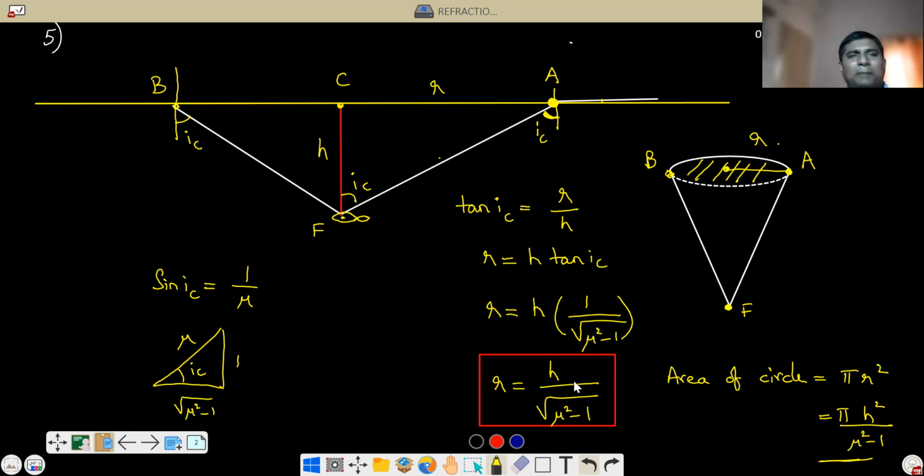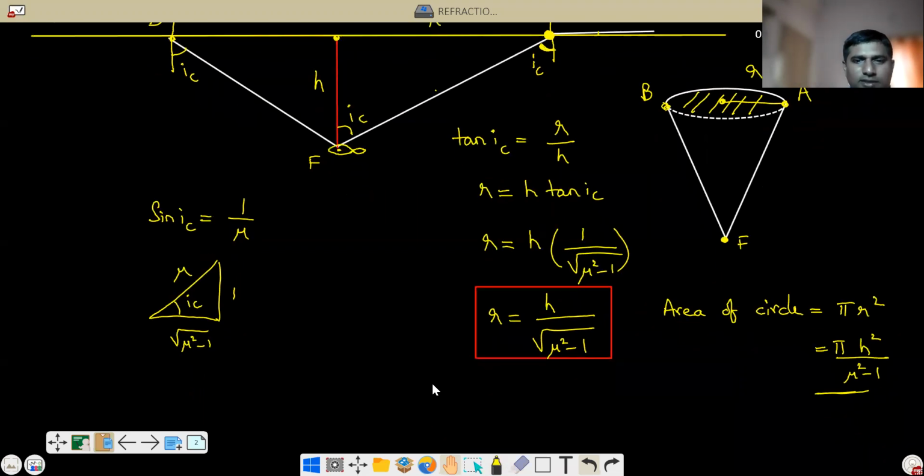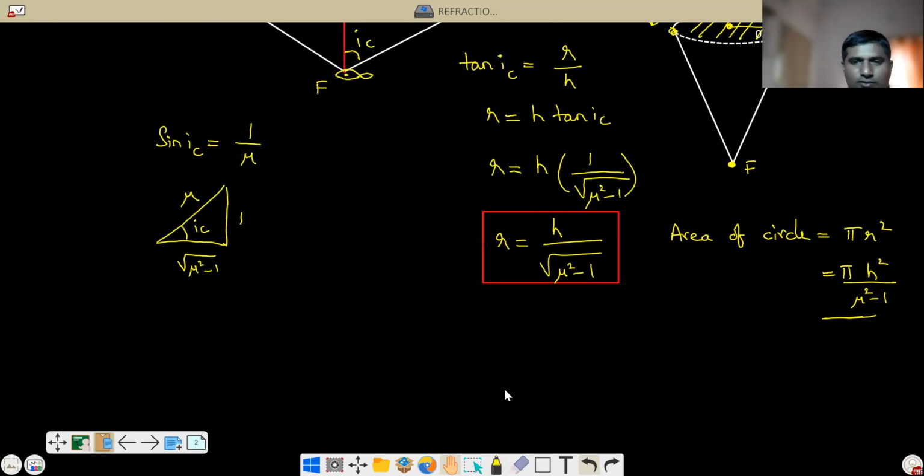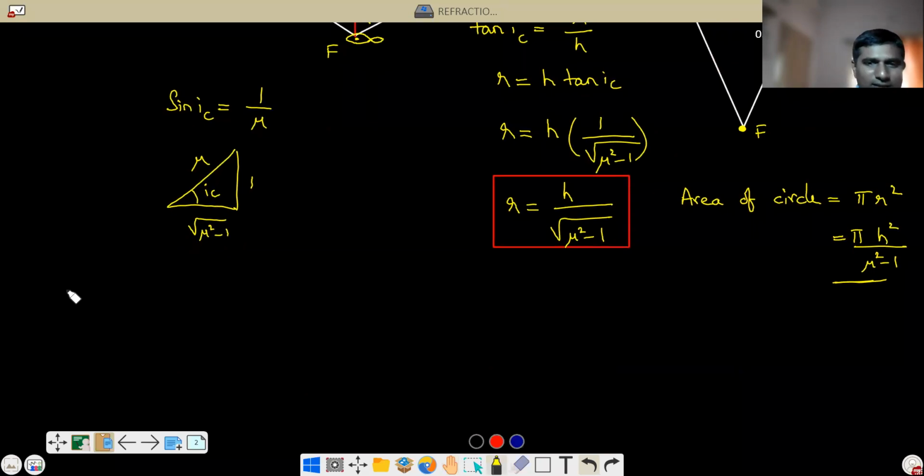There are many applications based on total internal reflection. We can go on discussing; it will take another hour also. Some more examples I'll give you. Another one is the formation of mirage. In deserts we can see the formation of mirage.